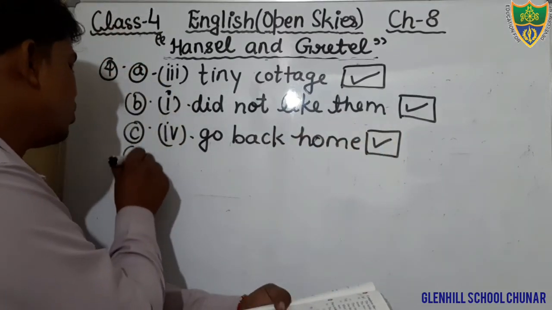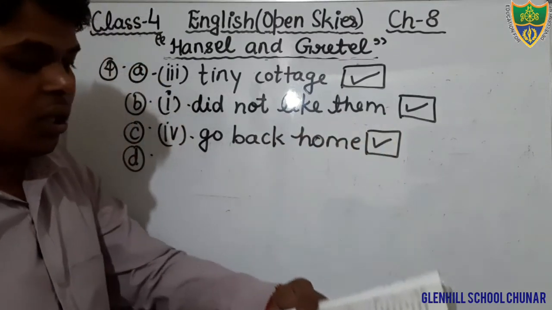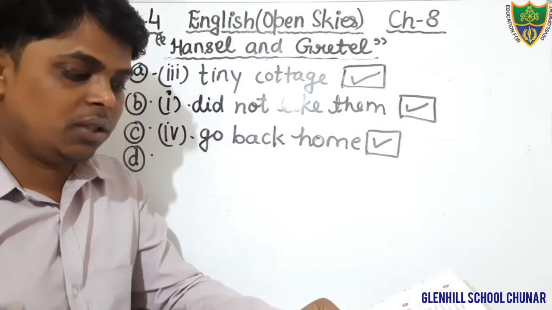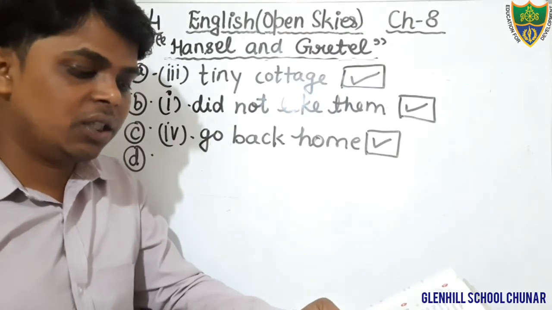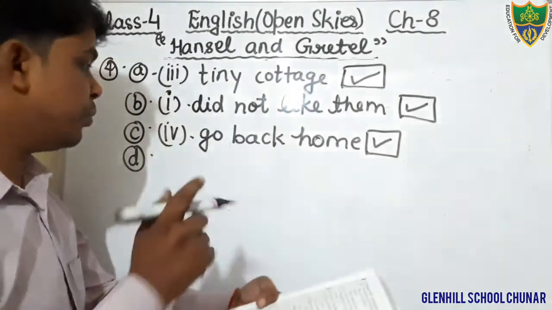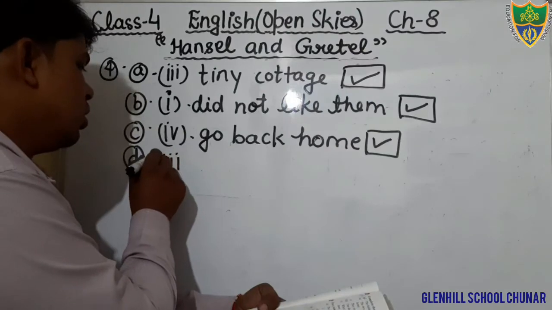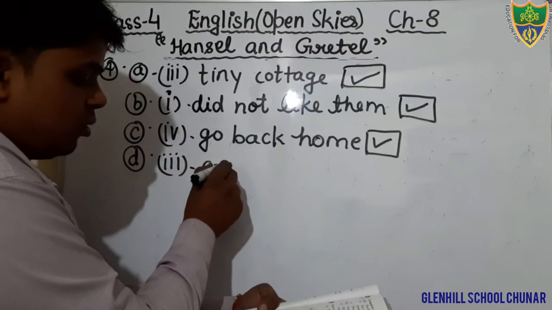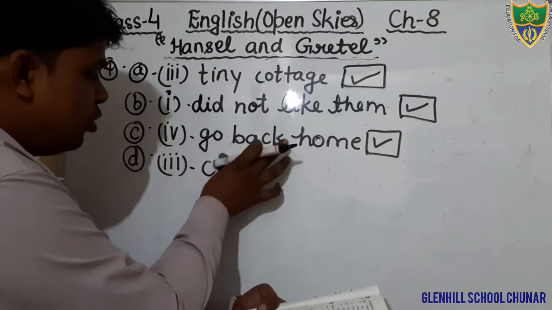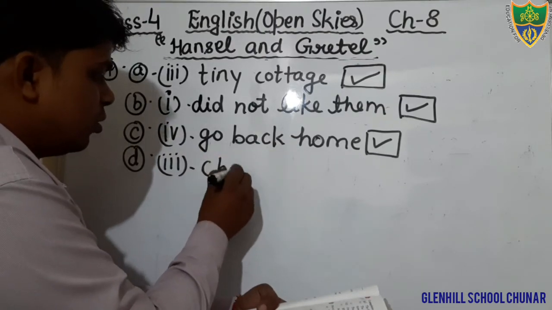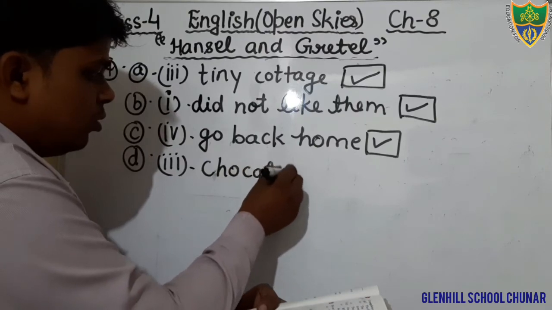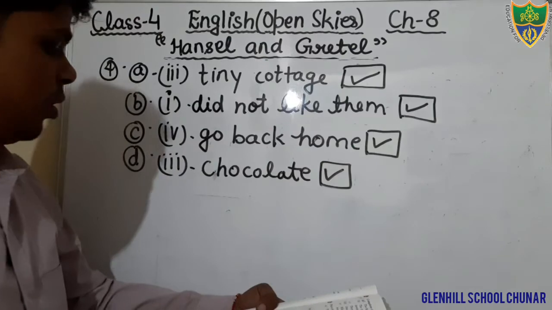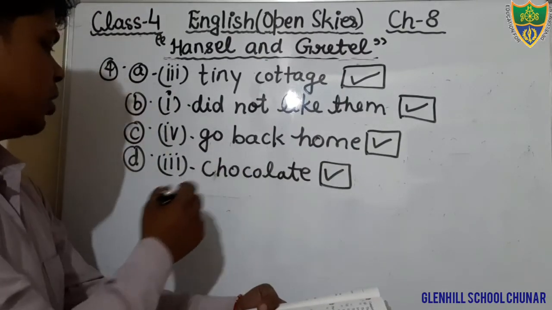Come to the next question, question number D. Just see, the house of the witch was made of, it is written here, butter, cake, chocolate, honey. Dear students, option number 3 is the correct one. That is, the cottage was made of chocolate. Okay, students, just write down chocolate. You will tick on that. Option number 3 is the correct option.